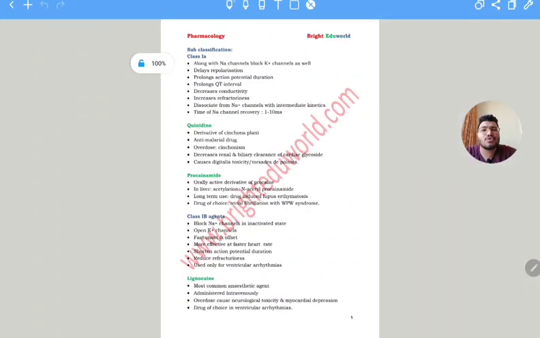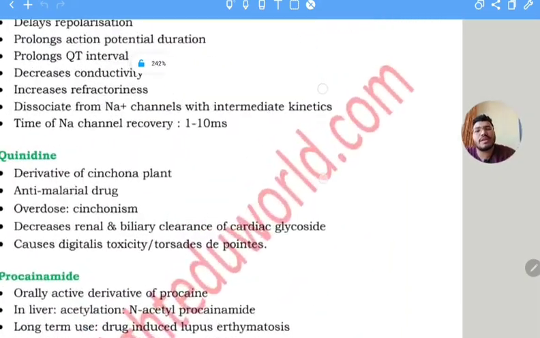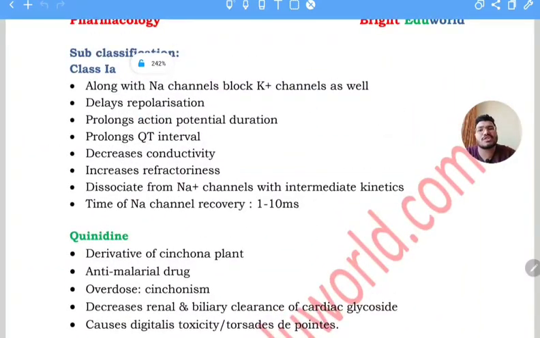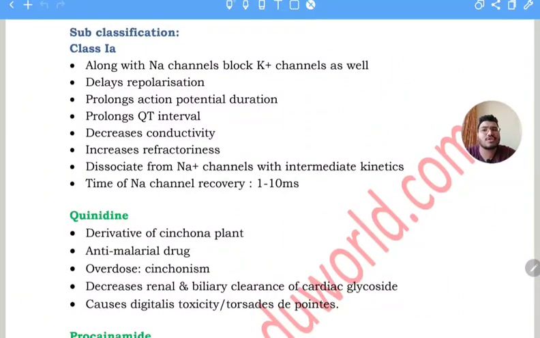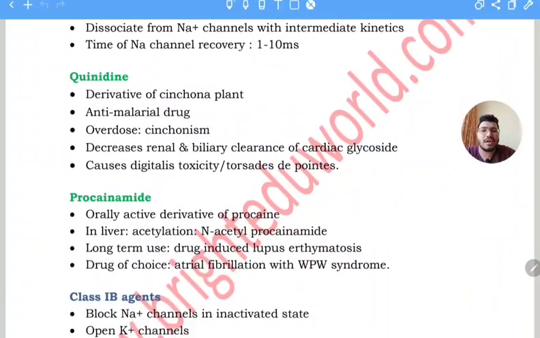After the classes, how I used to remember the drugs. What I actually did is, for example, in class one there are three subclasses: class 1A, class 1B, and class 1C. So I just remembered the mechanism of action of class 1A and then the drugs. For the drugs, I used to study the uses and the side effects, and only some special characteristics.